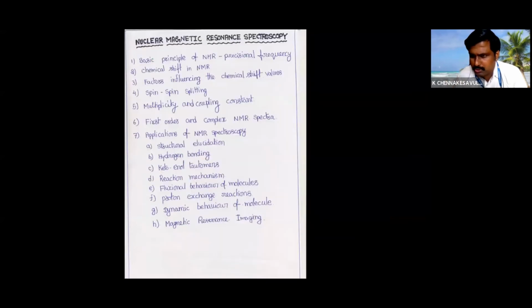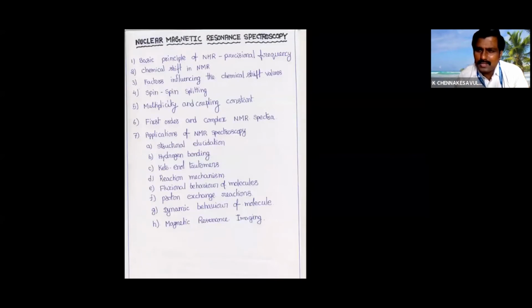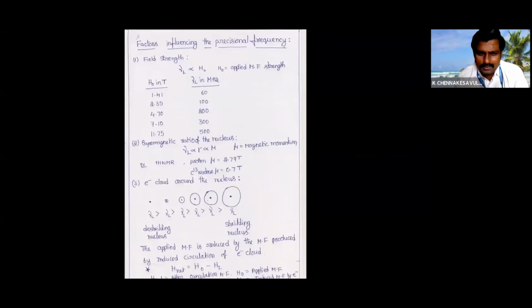Magnetic resonance spectroscopy, I feel, could itself take much time, but I don't spend much time on this topic because it's a separate subject. You see, what will happen in nuclear magnetic resonance spectroscopy? You will be sending radio waves on the nucleus, the proton nucleus and the carbon nucleus. What happens to the proton nucleus depends on the electronic factor, or electron density, on the proton. Your radio wave absorption will take place.